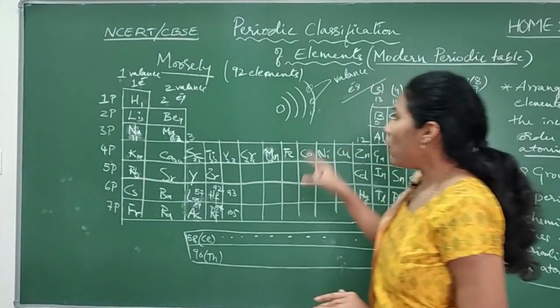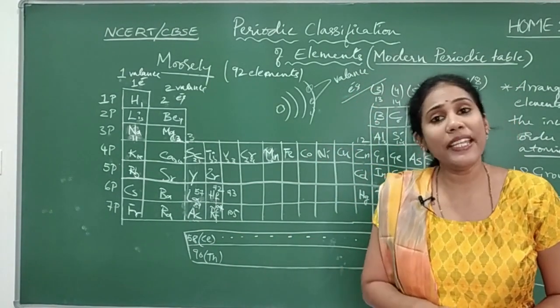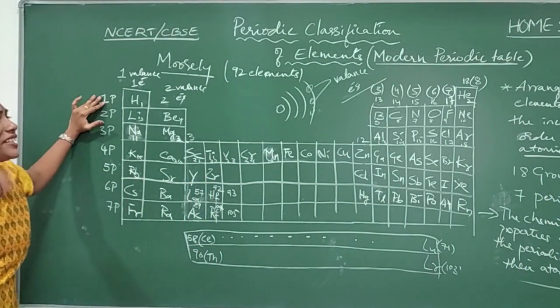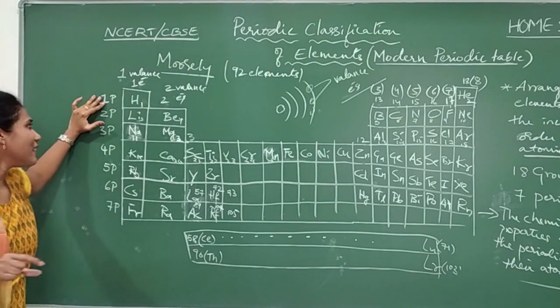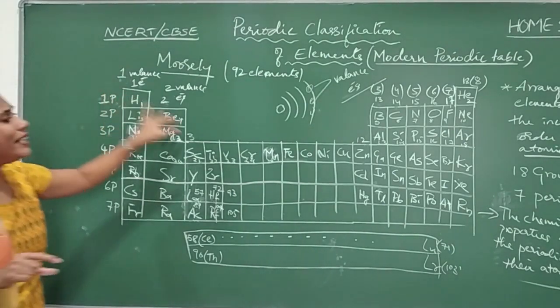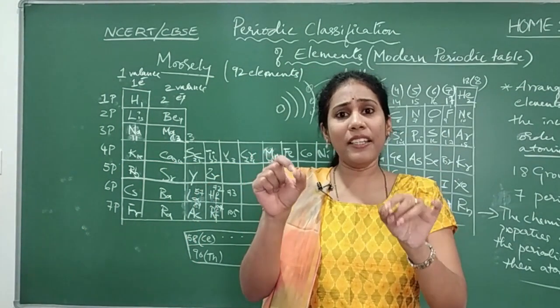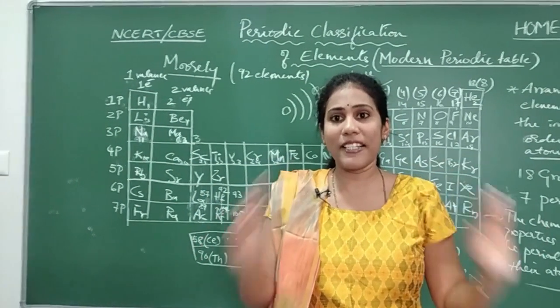Fine. And what is the importance of period number? The period number will give you lots of information. It will tell about the shell number in which the last electron is present.